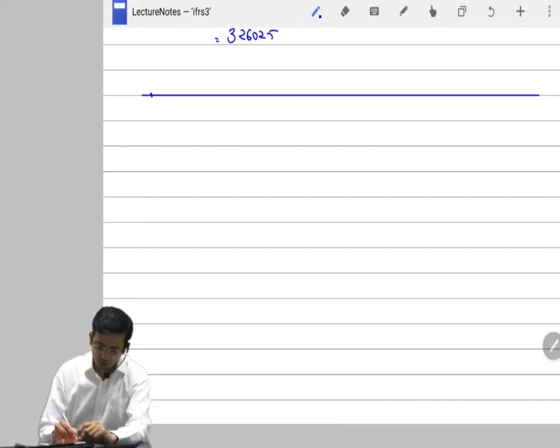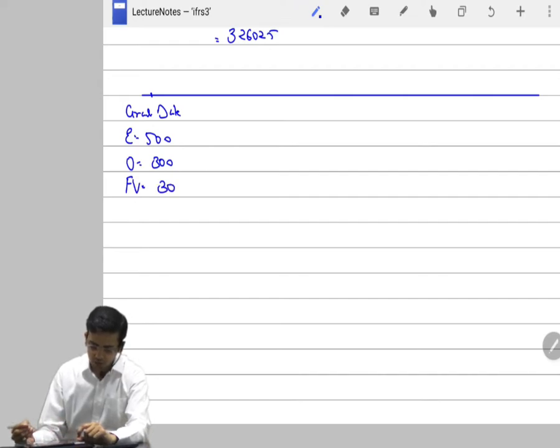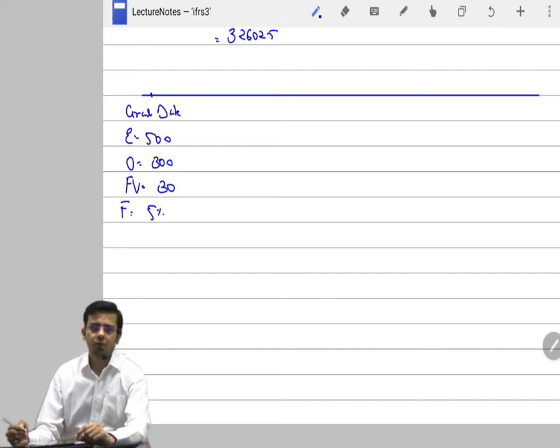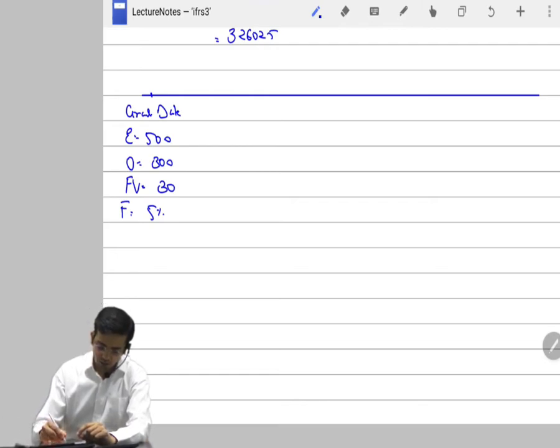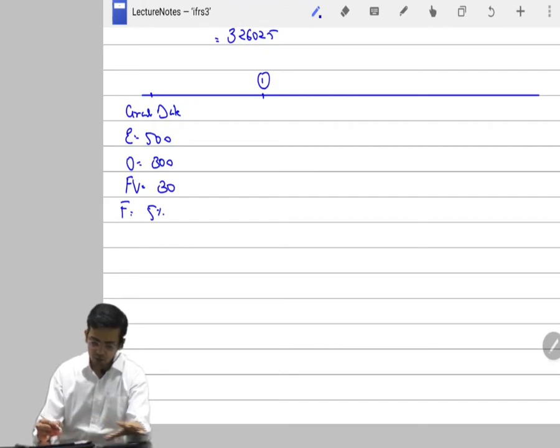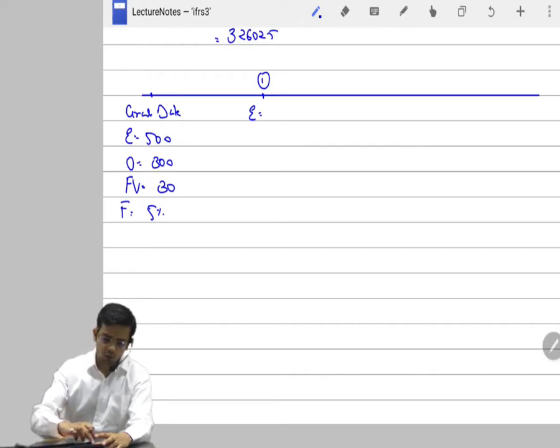So first is the grant date, when we have 500 employees, each of them given 300 options. Fair value of the option is rupees 30 and forfeitures. With F I mean forfeiture. Forfeitures expected are 5% per annum over the period of 3 years. At the end of year 1, actually 6% employees have left, is what is told to you. So the employees left are 470.